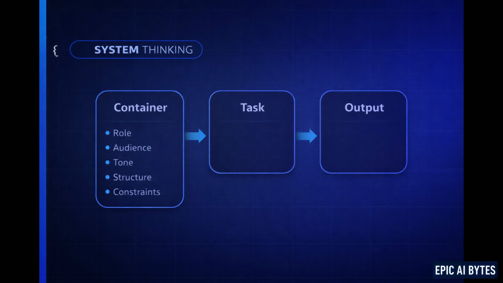Step 2. Separate task from context. Instead of rewriting everything each time, keep your container stable, then add a simple task below it. For example, task: generate 3 newsletter ideas about simplifying AI workflows. The container handles the thinking environment. The task handles the request.